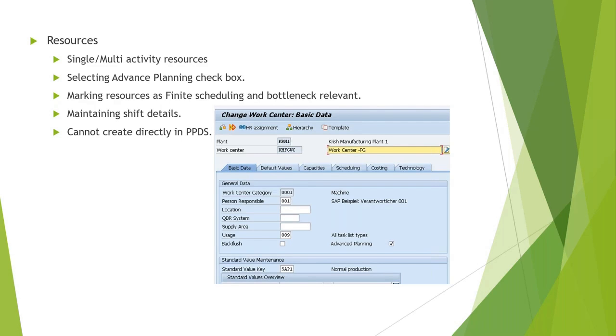We cannot directly create the resource in PPDS now. So for any resource, production resource or handling resource, it has to be created in HANA. For PPDS, every plant location should have a handling resource, because that is used in your receipts. So whenever you do GR activity, which is a part of PPDS activity, that is carried out on your handling resource. So it is mandatory to have a handling resource mapped on the location in PPDS. And that resource has to be created as an infinite resource, and it has to be created in HANA itself.